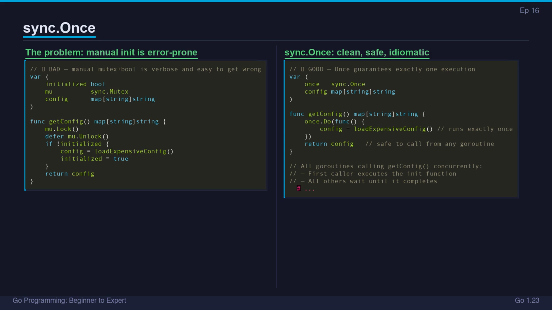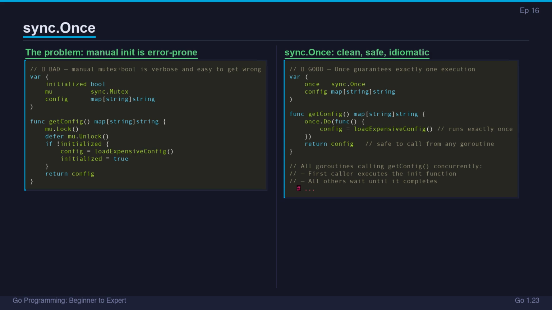The canonical use is lazy initialization of expensive resources: loading config from disk, establishing a database connection pool, setting up a logger. Wrap the initialization in a function, pass it to once.do, and any goroutine that needs the resource calls getConfig. The first call initializes it, every subsequent call just returns it.